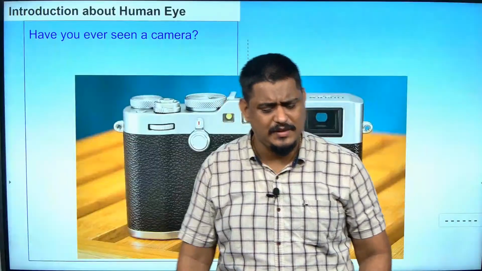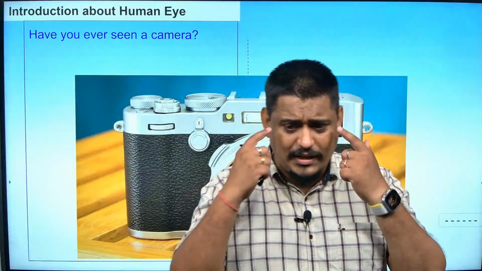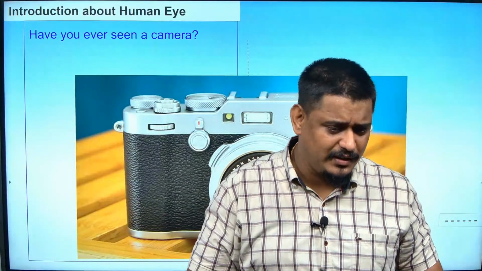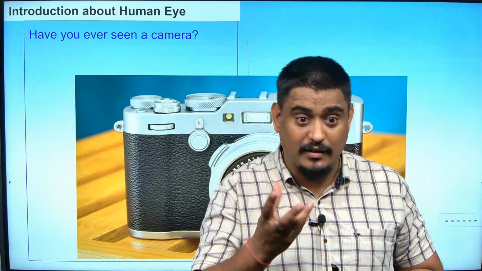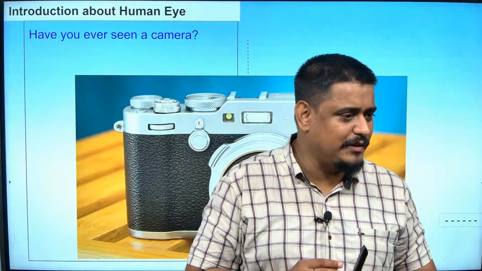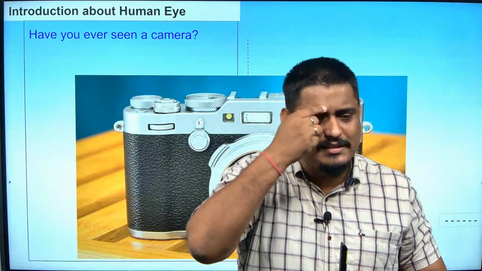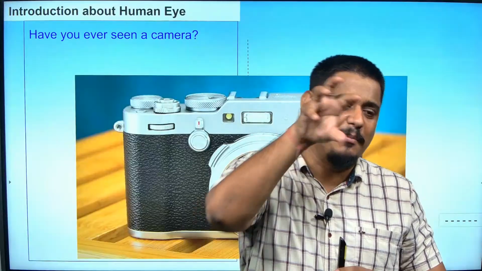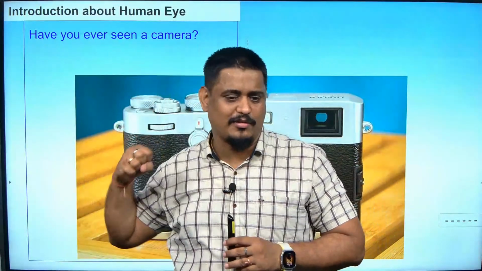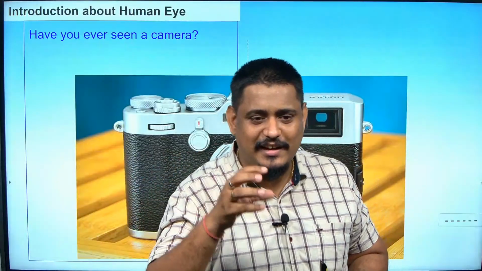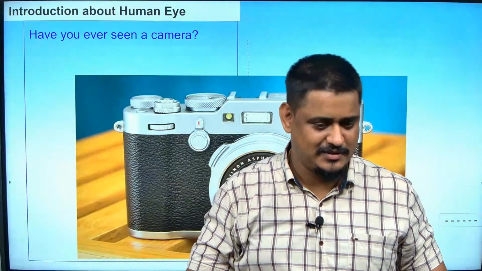Okay? And do you know the shape of the eye? Spherical. Difficult to feel sometimes, but actually the eye is spherical in shape, like a ball. And the skull has a part in which it is embedded. So if I take the eye out from your socket, it will look like a ball to me, right?